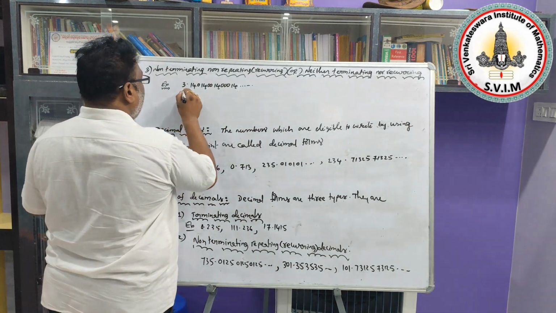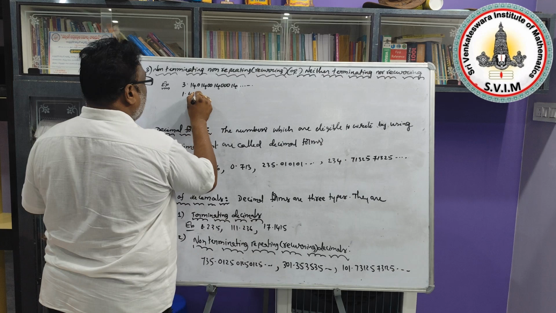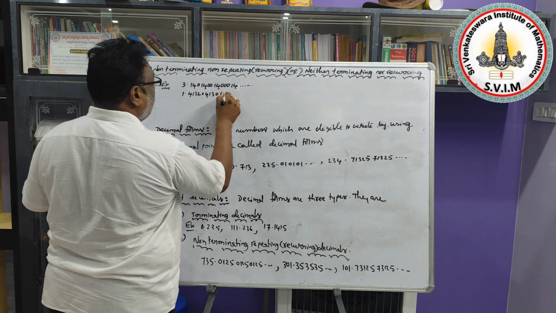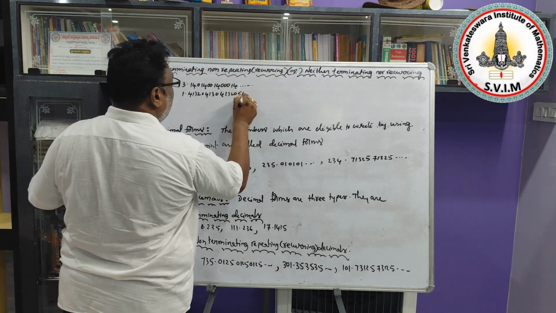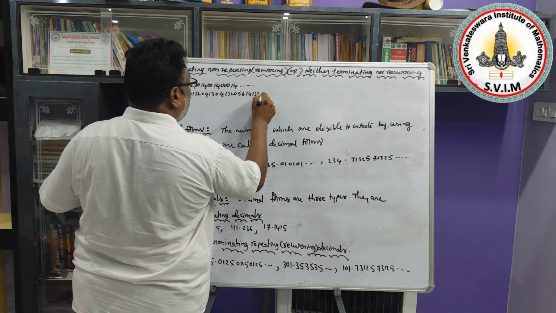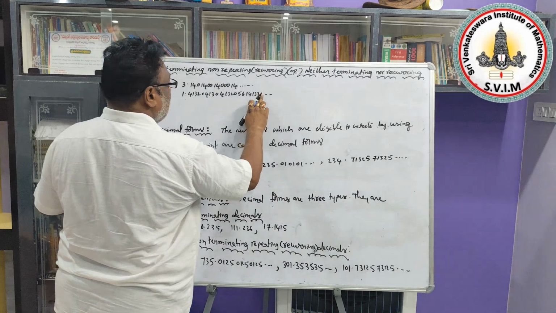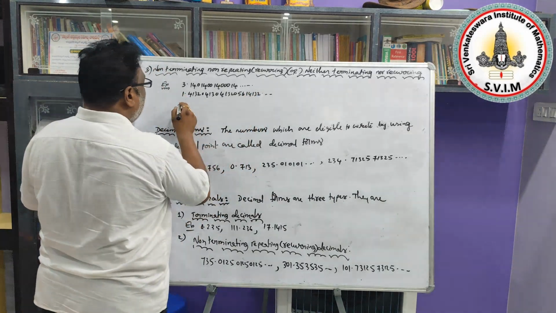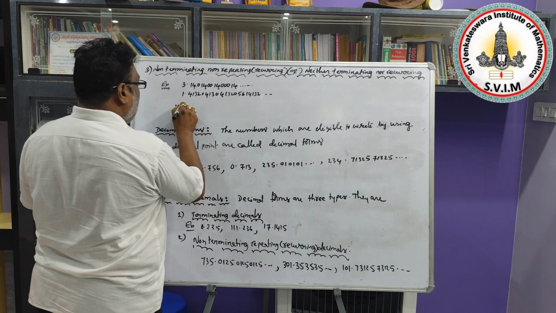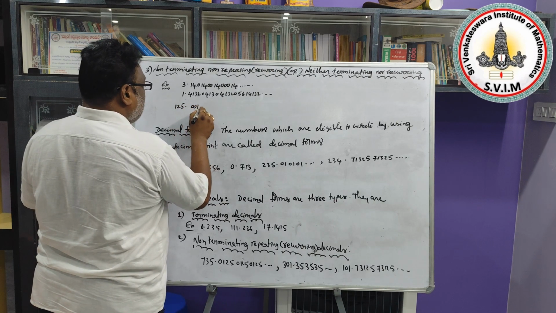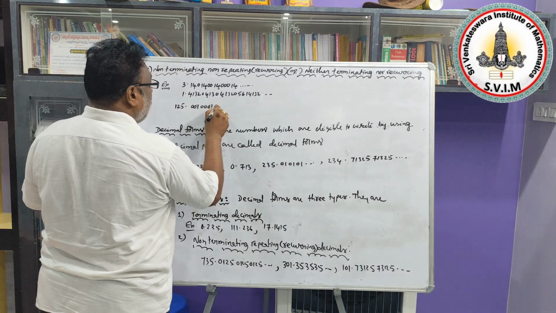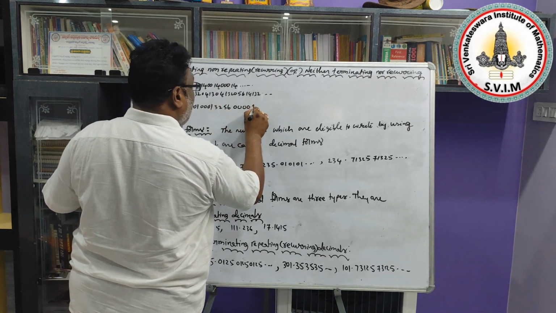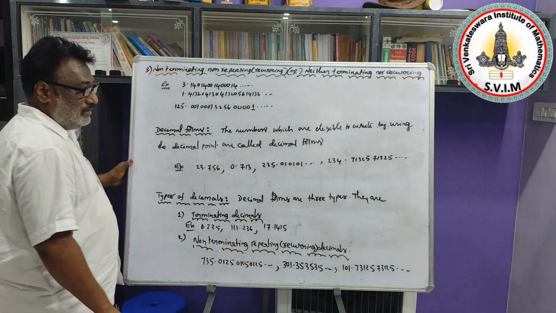One more example, 1.4132041320561432 and so on. And one more example I am taking, 125.0010001325640 1 and so on. That's all.